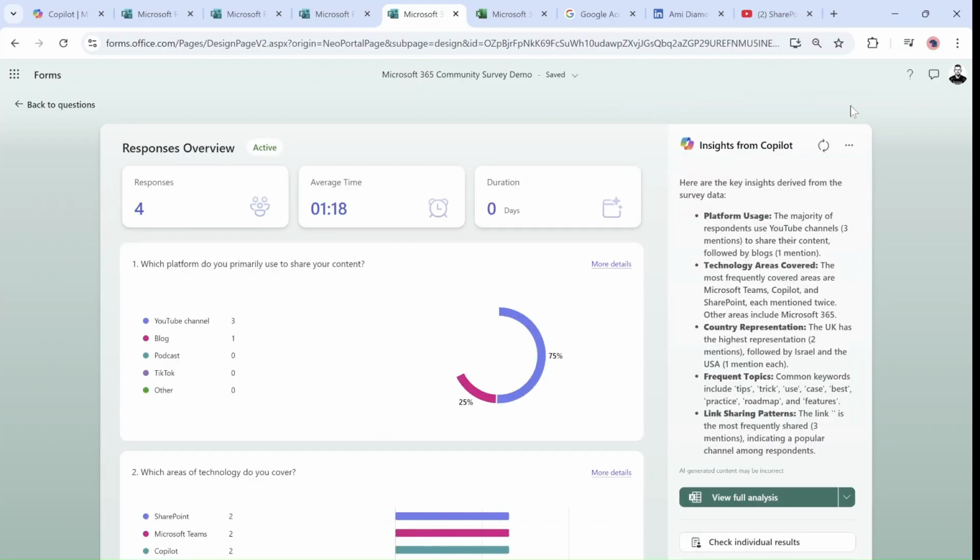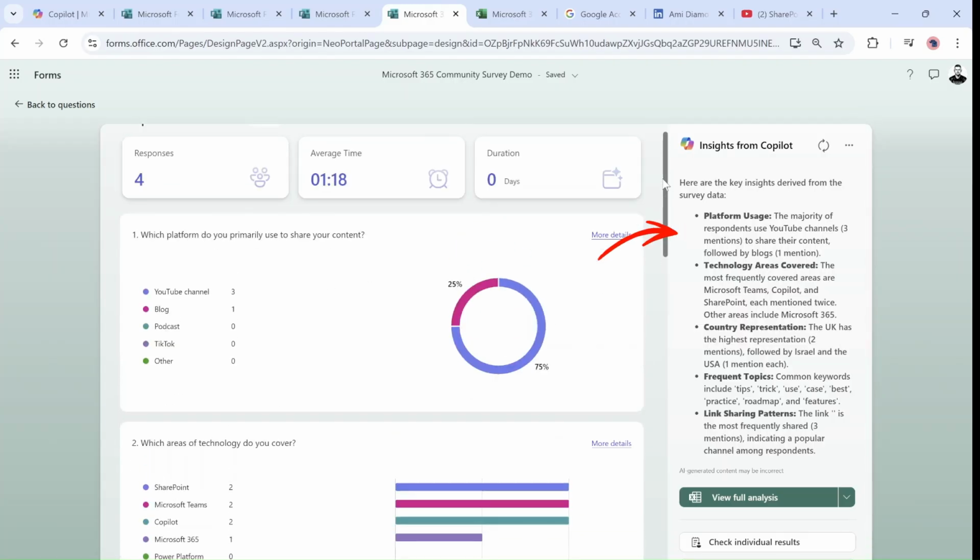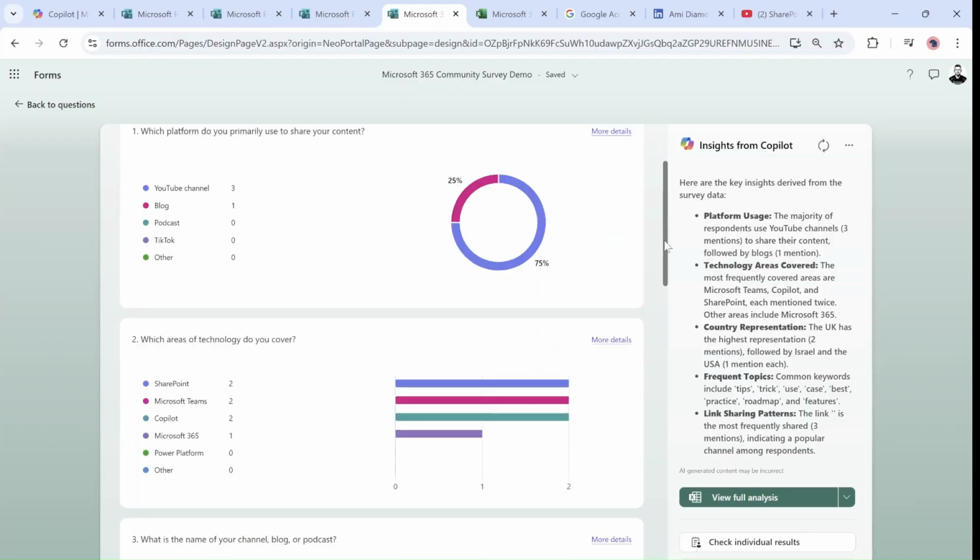But the cool new feature, if I go to View Responses, is that you can now see key insights that Copilot shows about the data in addition to the charts and tables. So if we read the key insights, we can see the following. Here are the key insights derived from the aggregated responses.